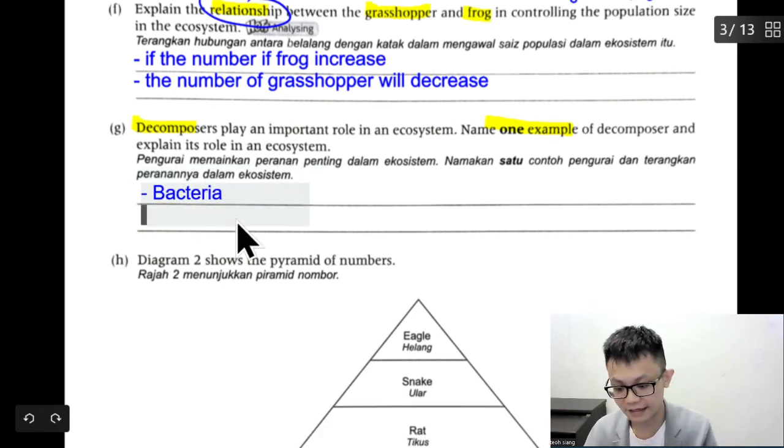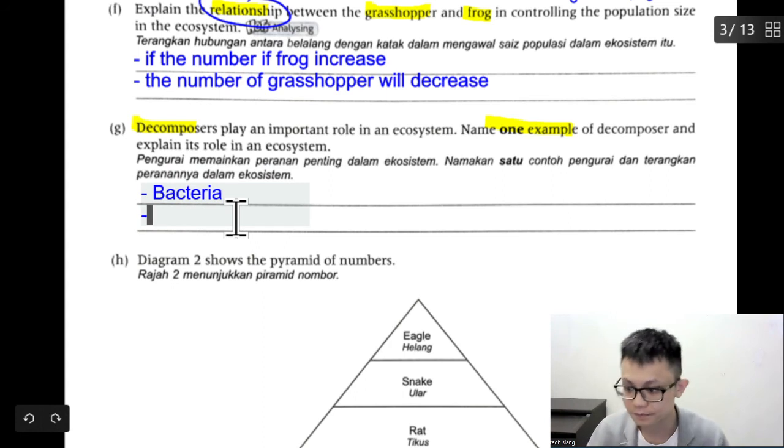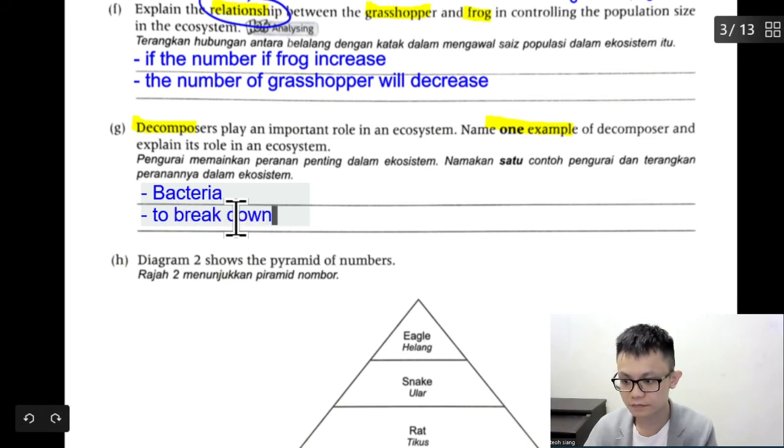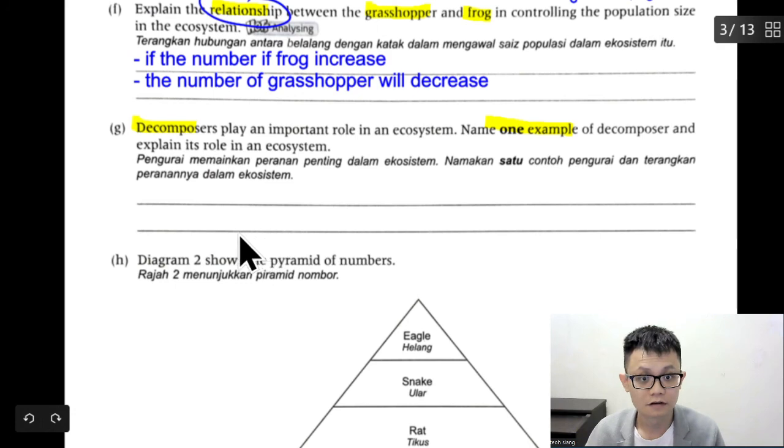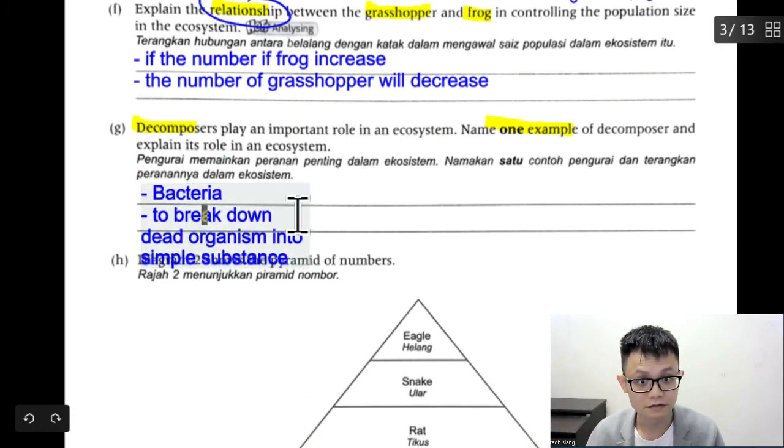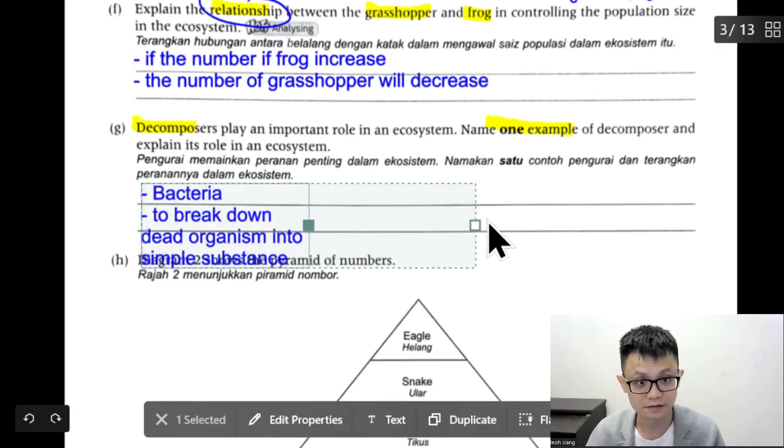Of course, I can write it like, okay, to break down that organism into simple substance. Right now, I want to break it down to a smaller molecule. That's why we call it a simple substance.